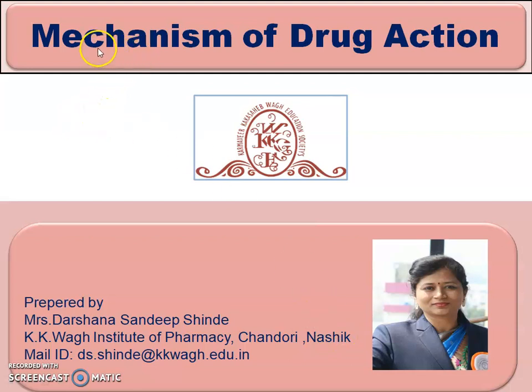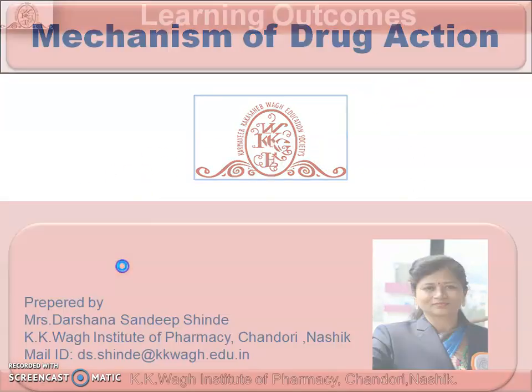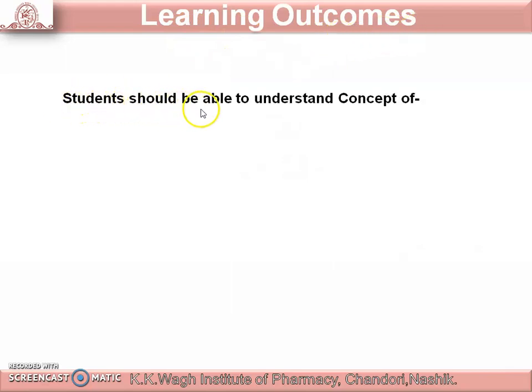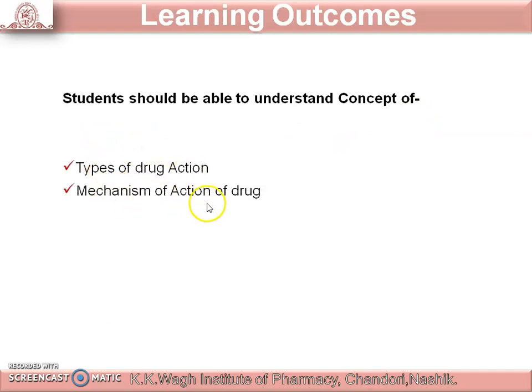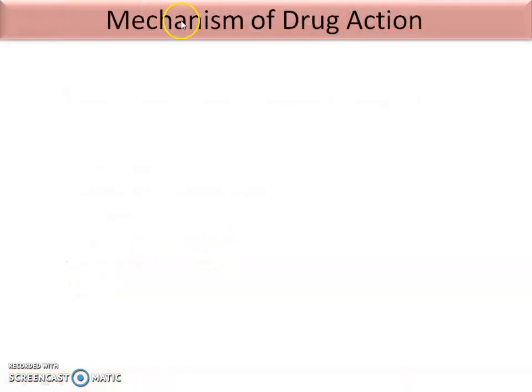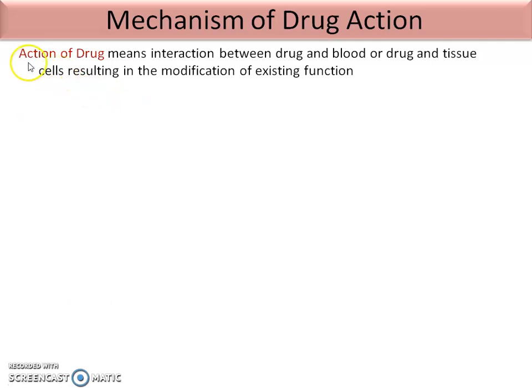Our today's discussion topic is mechanism of drug action. Let's start our session. Learning outcomes of today's session are: students should be able to understand the concept of types of drug action, mechanism of action of drug, receptor, agonist, antagonist. Let's start our session. First of all, we see what is meant by action of drug or drug action.